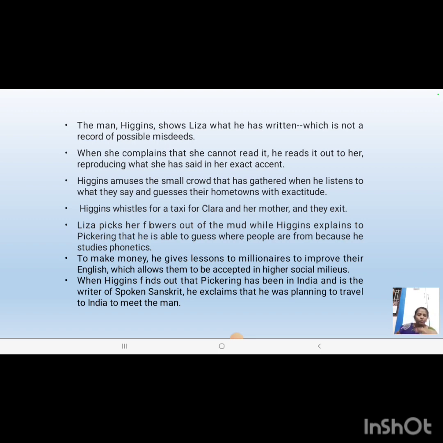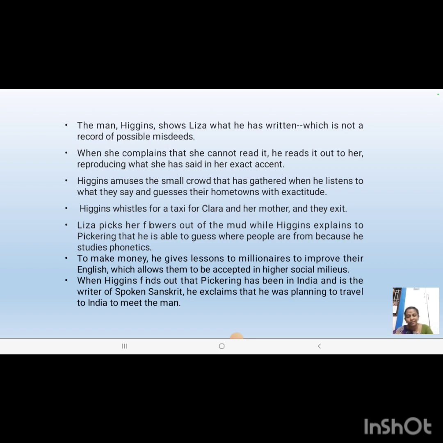At last, finally, when the mob begins to move away, the rain would have stopped and the mob will move away from Covent Garden. Clara and her mother will also move away from the place, saying that they can afford a bus. They can catch a bus. Saying these words, they'll walk out of the place.